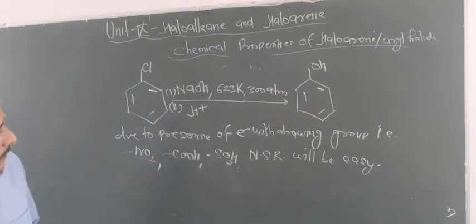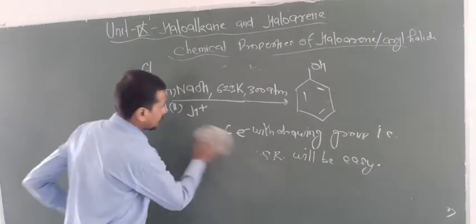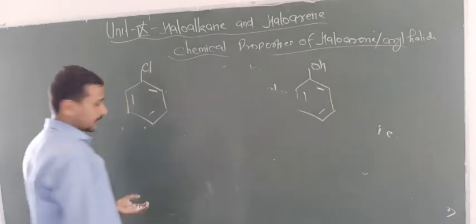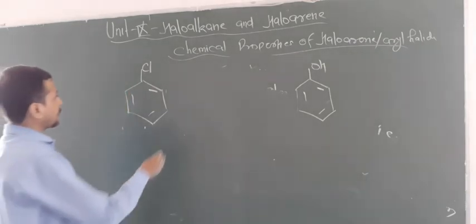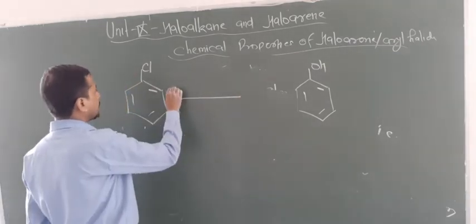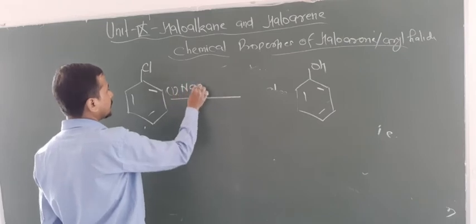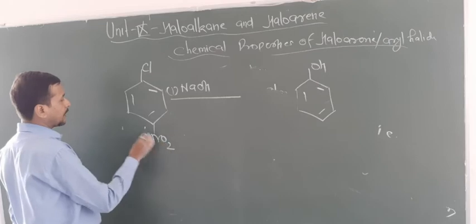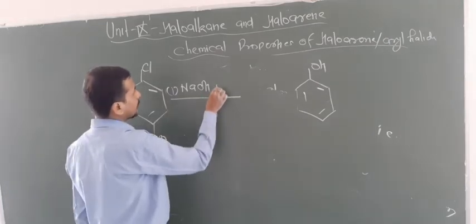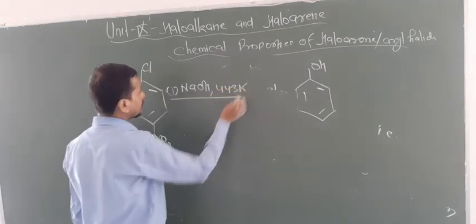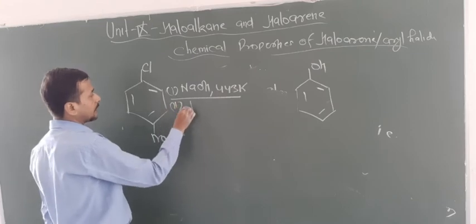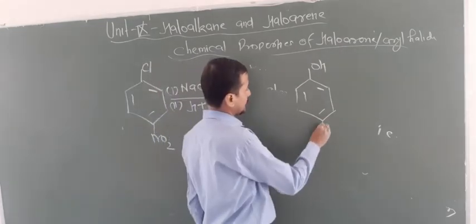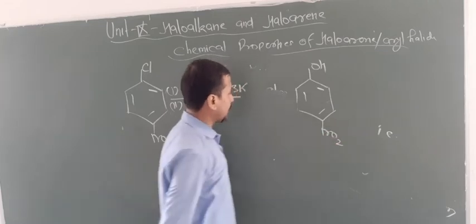So now look at the conditions, what happens by introduction of an electron withdrawing group. Look at the conditions here again. Now this chlorobenzene reacts with NaOH, okay, when NO2 is introduced at para position, and now this will take less temperature. Secondly this reacts with H plus. Now your answer is para nitrophenol.